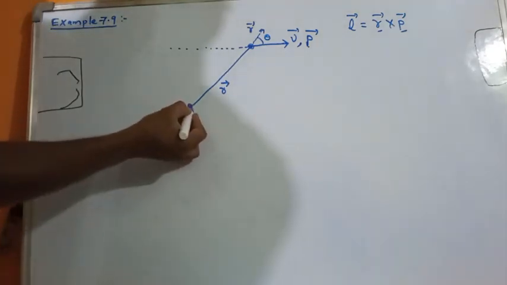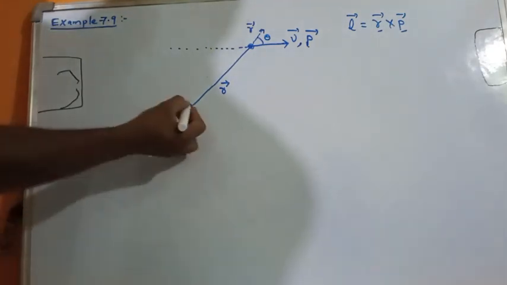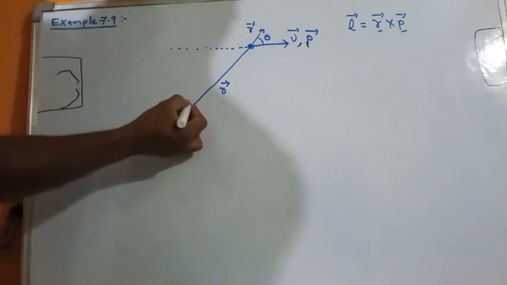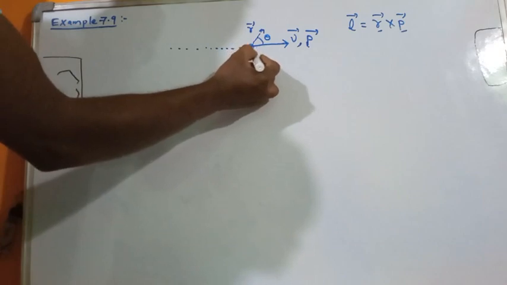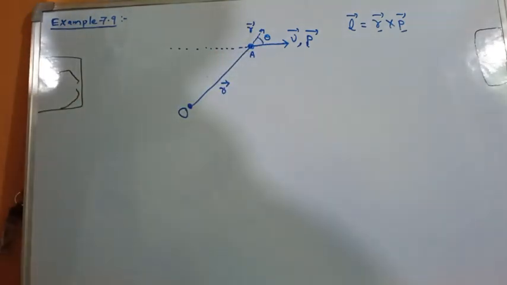It is also the angle between r and v, but here we require p and r. We are observing from the arbitrary point O, and the particle is at point A.